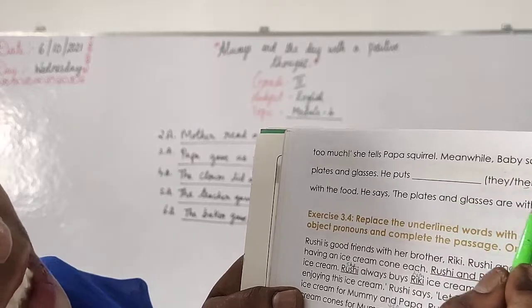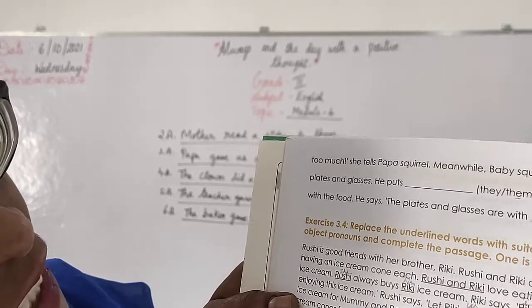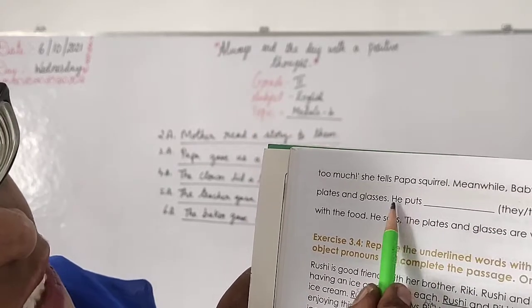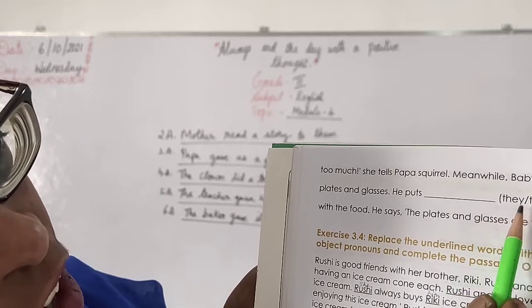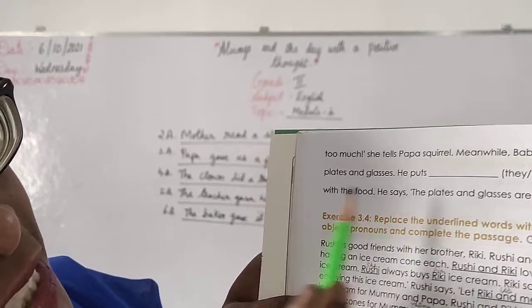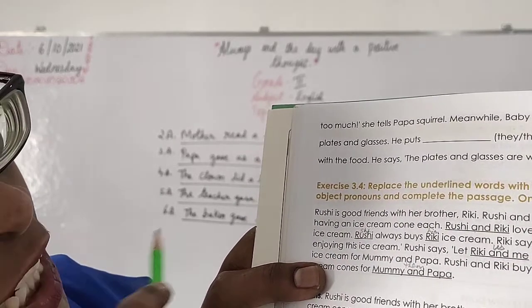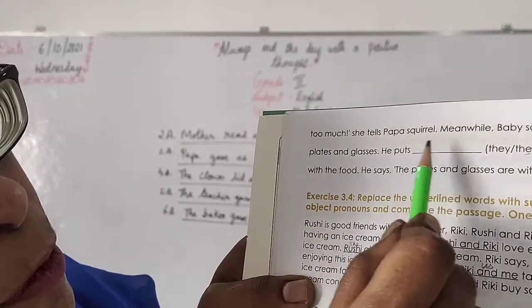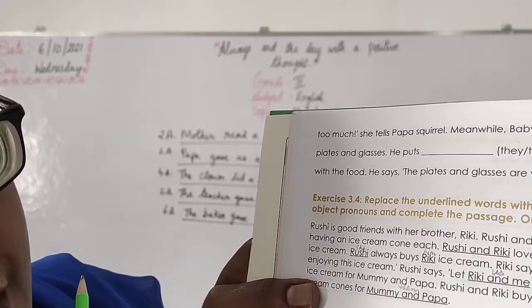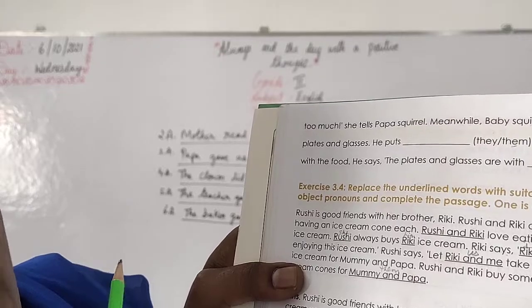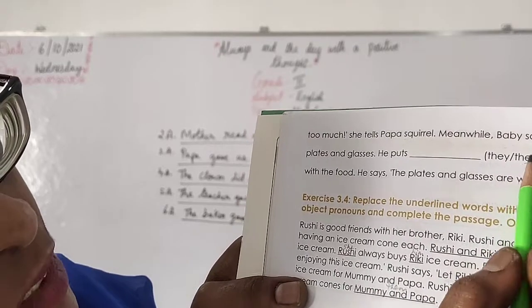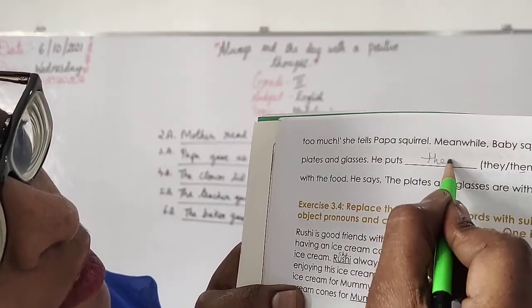Then next is, meanwhile baby squirrel is packing paper plates and glasses. He puts dash in the picnic basket. What will he put? They or them? Which will you use, children? He puts them. He puts they is not correct, right? So write down them.